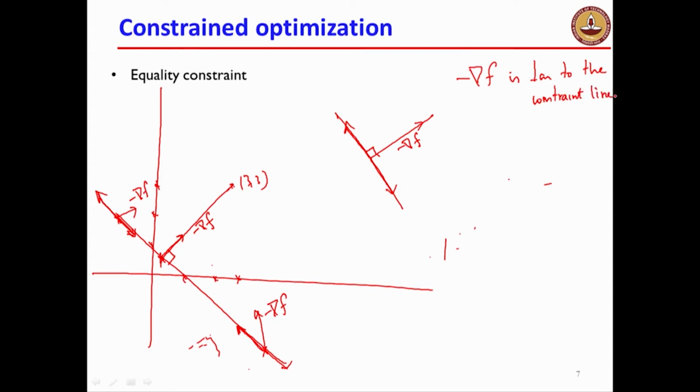Now, what is this constraint line? This is x plus y minus 1 equal to 0. For this line, at any point, I can draw a normal vector. So, what does this mean? If minus grad f is perpendicular to the constraint line, minus grad f is parallel to the normal vector.